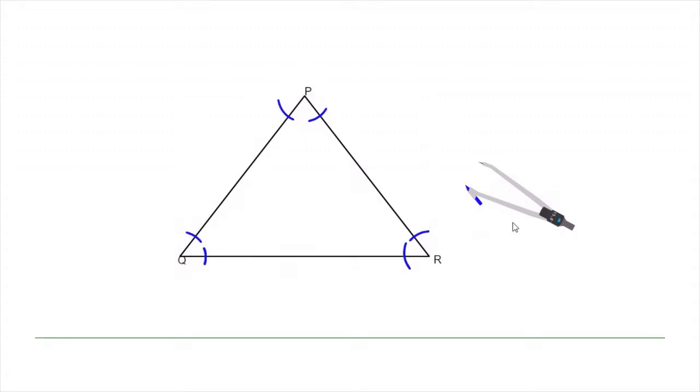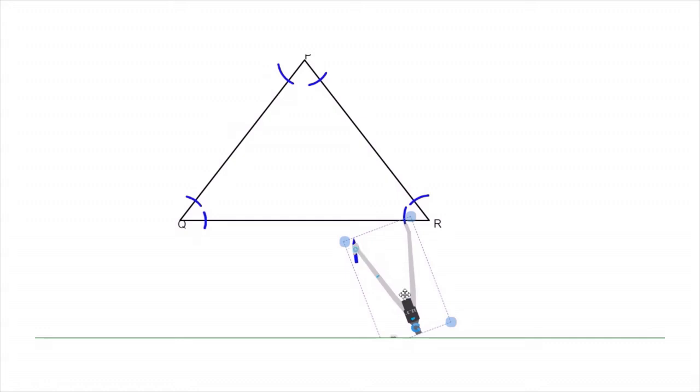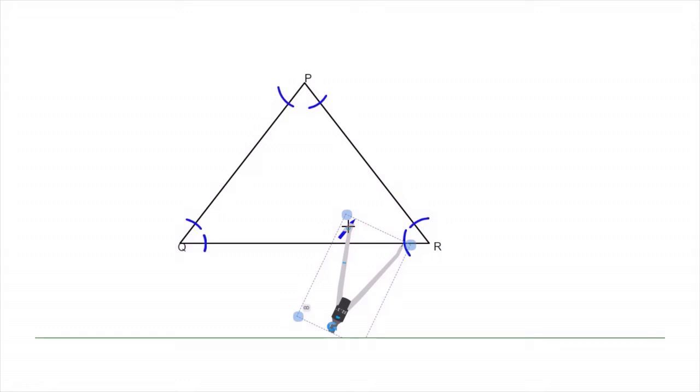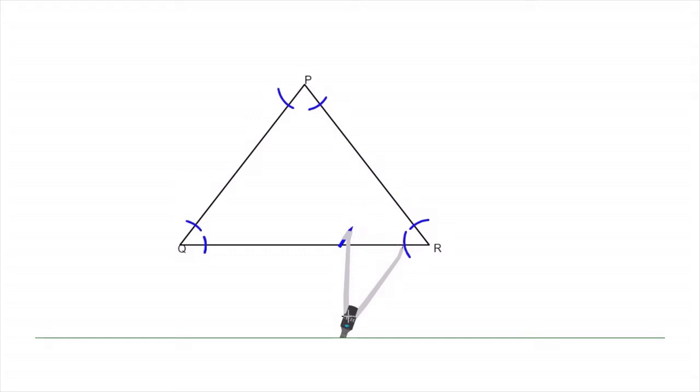Okay, take the compass away, and now in the second round, for convenience, as I told you before, you will be just increasing the size of the compass, expand it a little bit so that it will be convenient for us, and bring the compass to the point of intersection of the arc on the sides of the triangle, where it is intersecting, and you need to draw again an arc over there.